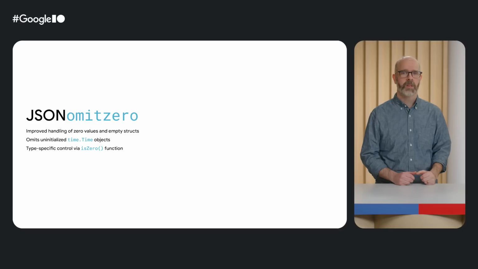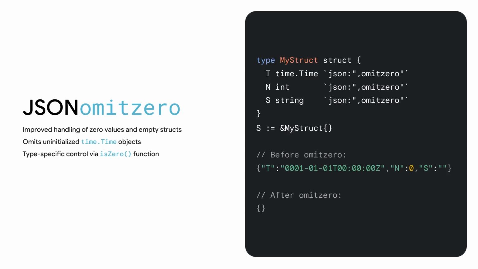The JSON package has been a part of Go since 1.0. It enables ergonomic development of API clients and servers by simplifying serialization of Go structs. The addition of the omitzero option resolves some common errors and surprising behavior when dealing with Go's zero values, like empty structs and uninitialized time.Time objects. These additions give you more control over how your objects are serialized to JSON and avoid possible sources of error and confusion.